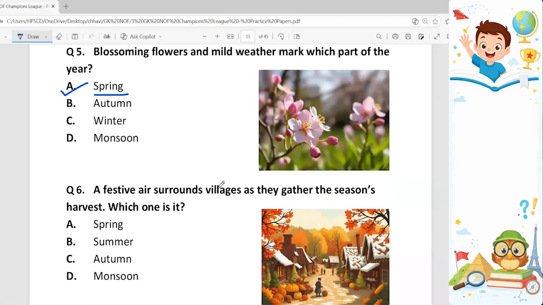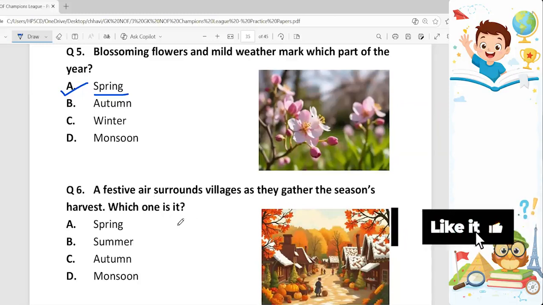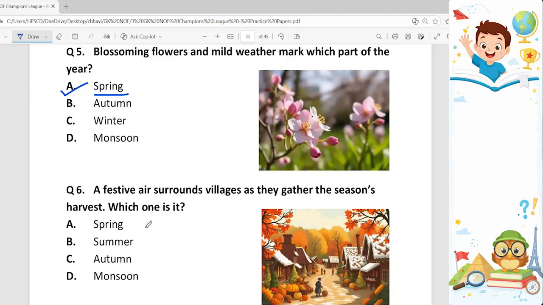Question number 6. A festive air surrounds villages as they gather the season's harvest. Which one of it is? I'm repeating. Question 6. A festive air surrounds villages as they gather the season's harvest. Options are spring, summer, autumn, monsoon. And our correct answer is autumn. Option C. It is the harvest season for major crops.